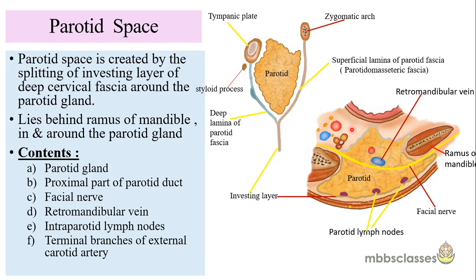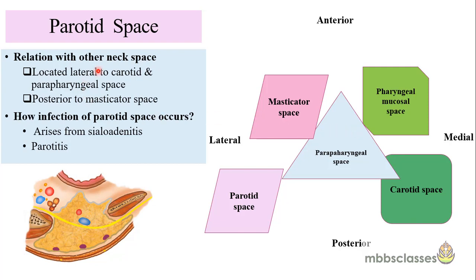And if you see here, since the deep lamina is thin in nature, there is a likelihood of spread of infection medially. If you see, this is the internal jugular vein and this is the common carotid artery. This is the parapharyngeal space, and since it is a thin lamina, the infection can spread medially to the parapharyngeal space. Now let's see the relation of the parotid space with the other spaces of the neck.